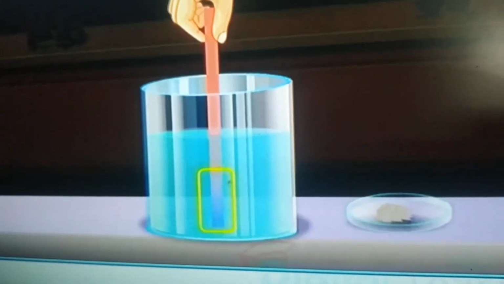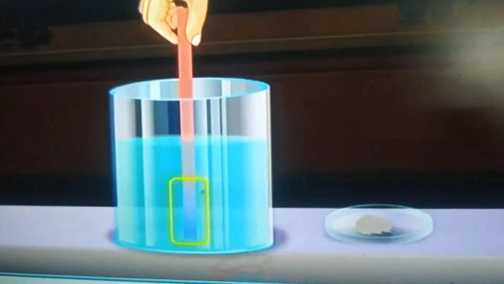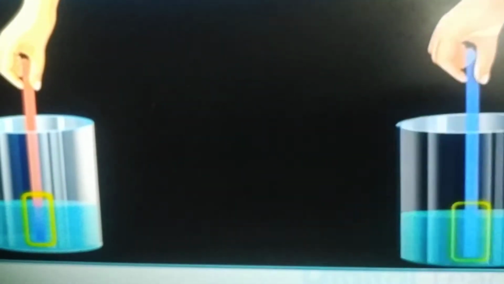Now test this solution by dipping the blue and red litmus papers. When we dip blue litmus paper, there is no change. But when we dip red litmus paper, the red litmus changed to blue. Did you notice? The red litmus changed to blue. So what we can observe from this? What is our inference? In this activity we observe that the red litmus paper changed to blue when it touched the solution, whereas the blue litmus paper is unchanged, right? So what we learned?